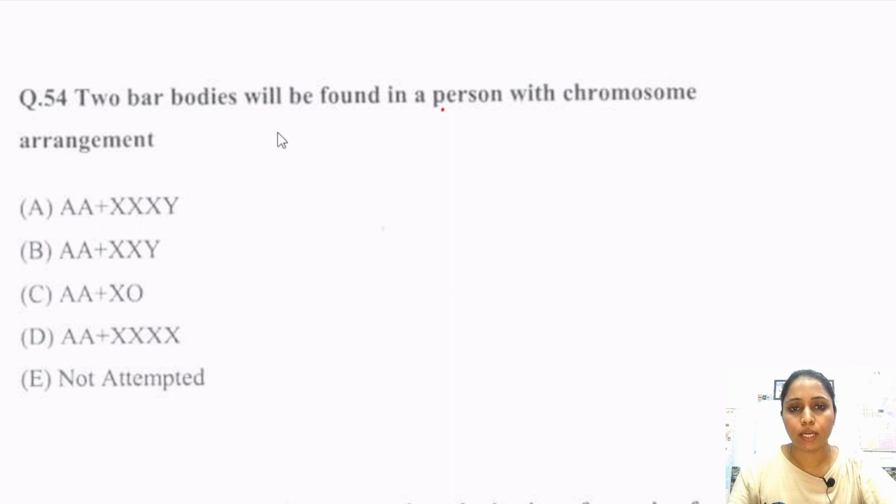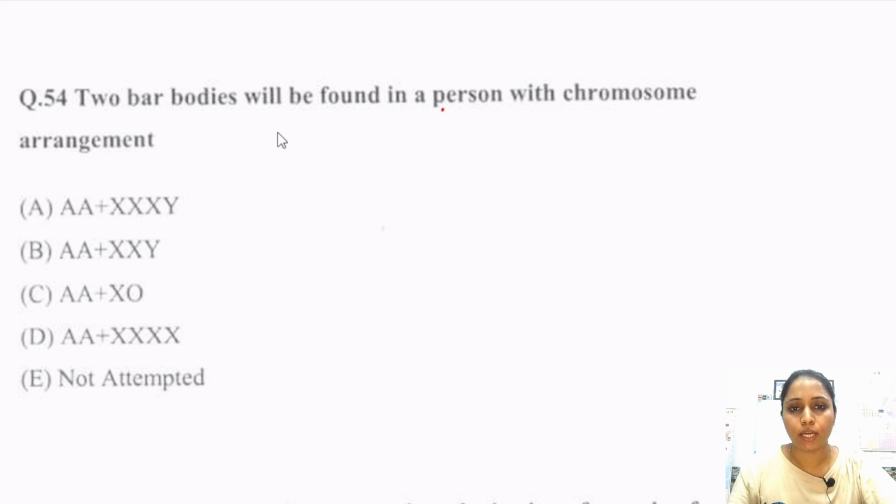Generally one is the normal chromosome and one is the inactivated X chromosome, found in the somatic cells of females. So this one is the normal chromosome and minus 1. So X minus 1, the number of X chromosomes minus 1, is known as bar body.